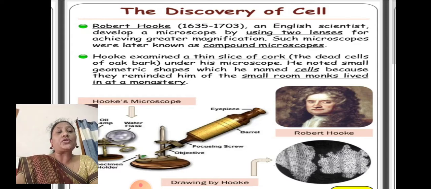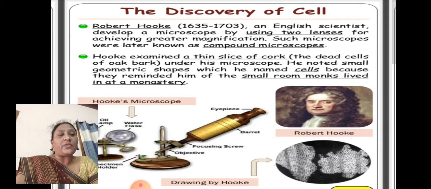Under his microscope, he noted small geometric shapes which he named cells. Very small, like rooms. In the picture you can see the honeycomb structure, the bark like a honeycomb. When you see a honeycomb, we find a number of rooms or cells.